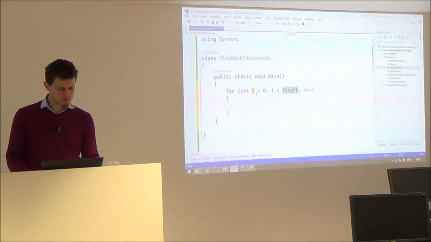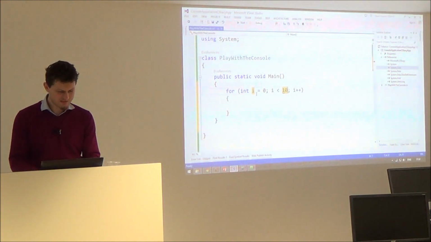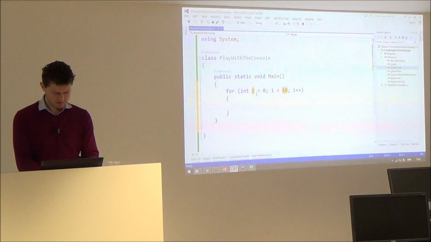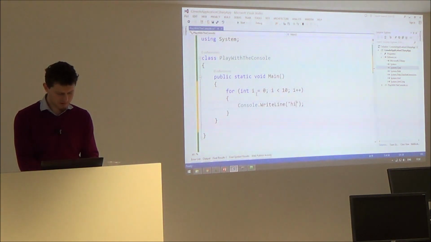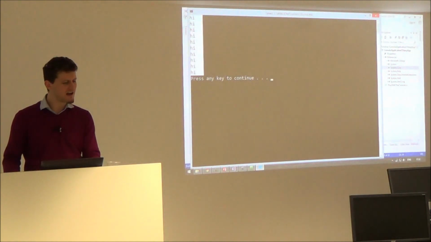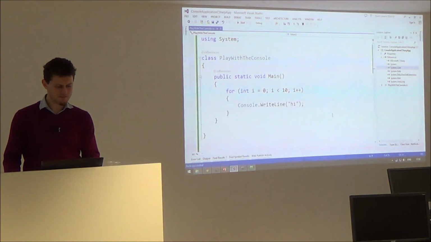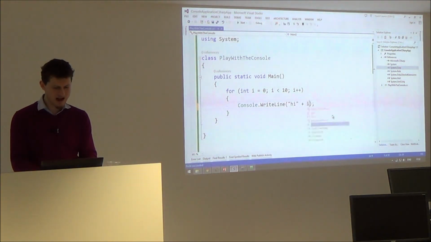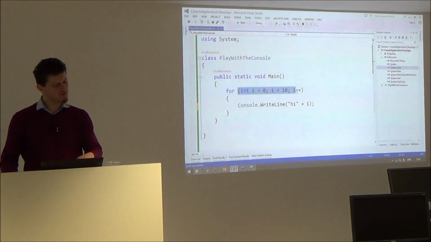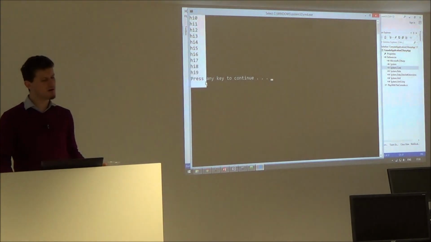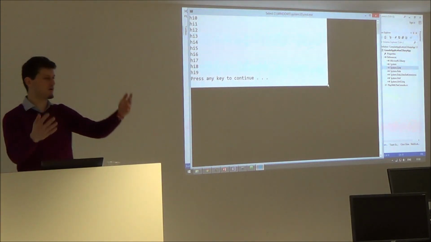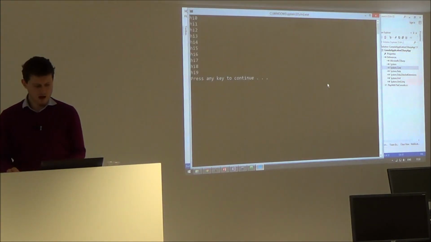For example, I want to repeat 10 times. So write "hi", Control F5. Wow, hi. I can print "hi" plus i, which is 0, 1, 2 to 9, and it will say hi 1, hi 2, hi 9. See the logic, it's logical.